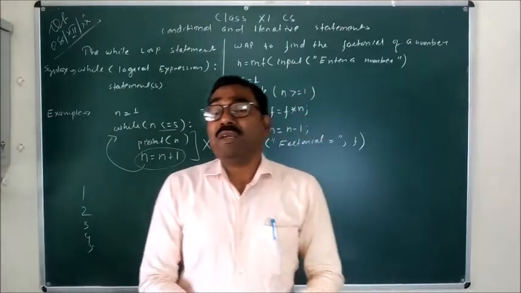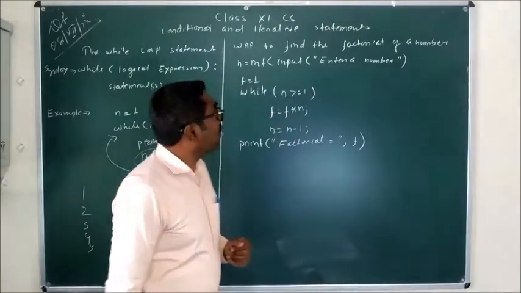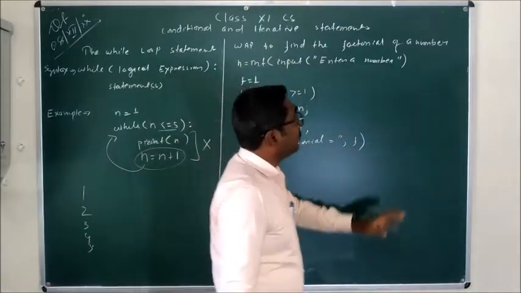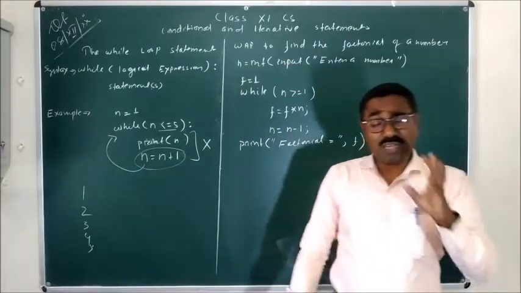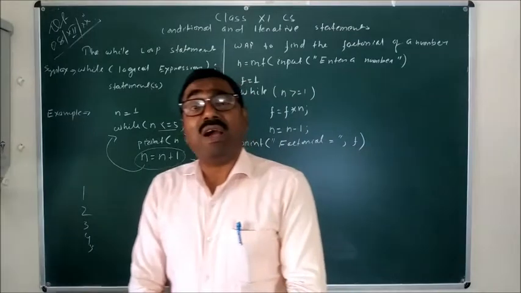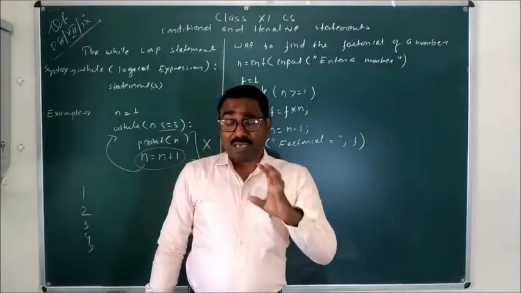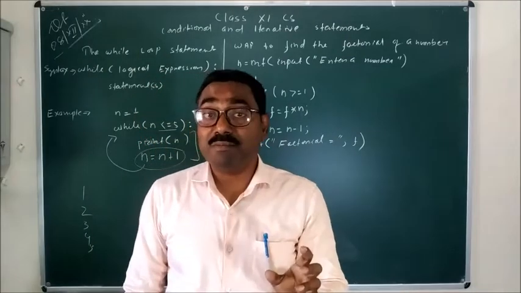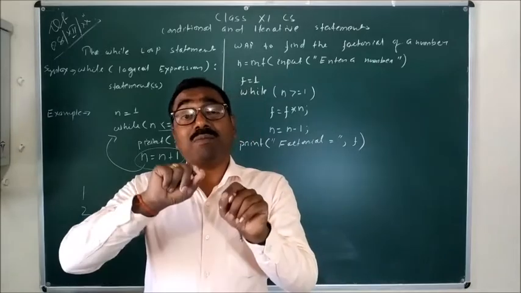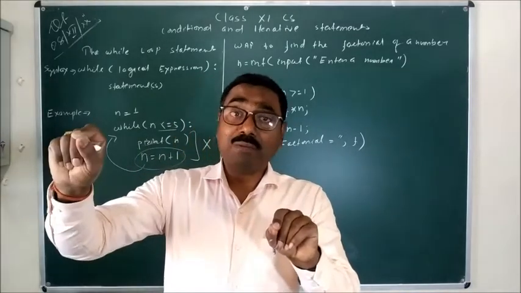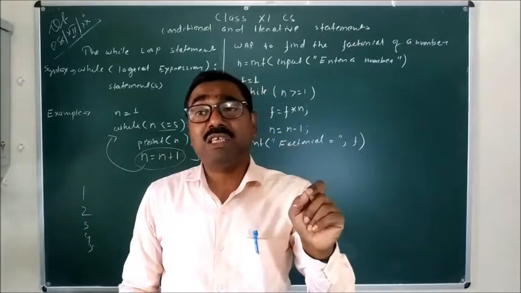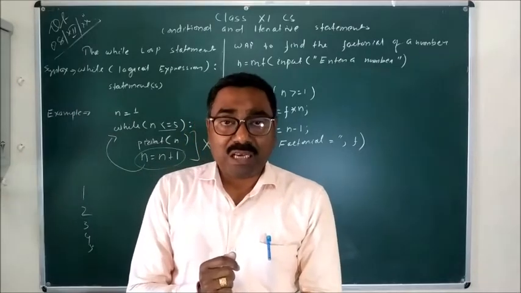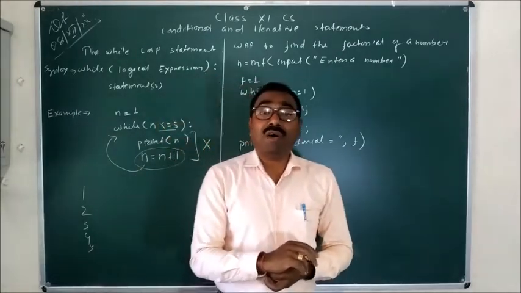Now let's go for a programmatic example. Suppose we have a problem: write a program to find the factorial of a number. First we have to understand what the factorial of a number is. It is not factors, I am talking about factorial of a number. Factorial of a number means the product of each number from 1 to that particular number. That means factorial of n is equal to the product of 1 into 2 into 3 up to n. That is known as the factorial of a number.